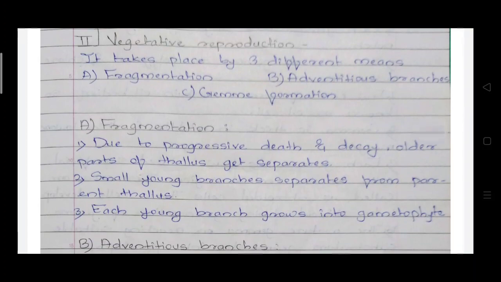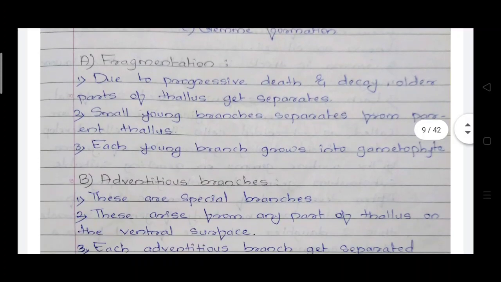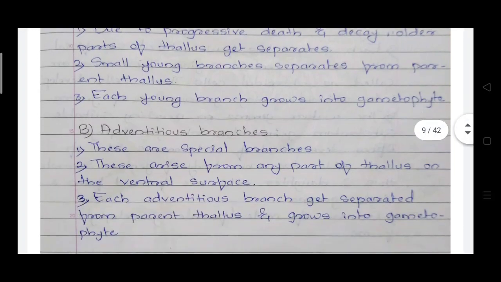So what is fragmentation? Due to the progressive death and decay, older parts of the thallus get separated. Small young branches separate from the parent thallus, and each young branch grows as a gametophyte. So due to the death or decay of some parts of the thallus, smaller young branches are separated from the parent thallus and grow as a gametophyte. This is the simplest way of vegetative reproduction.